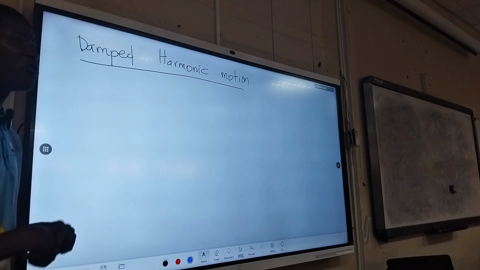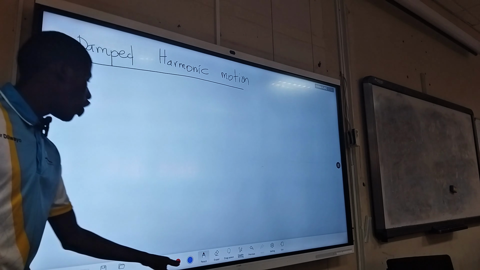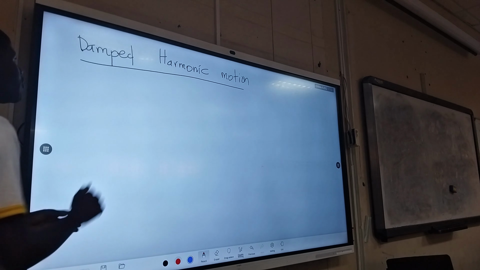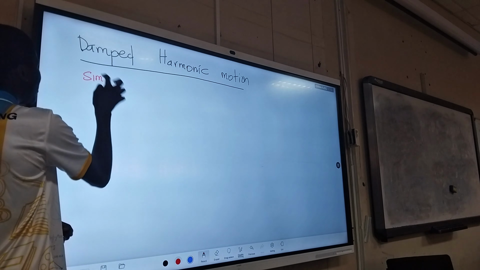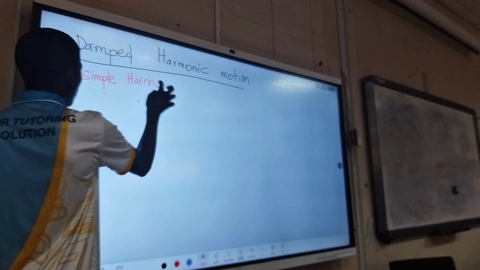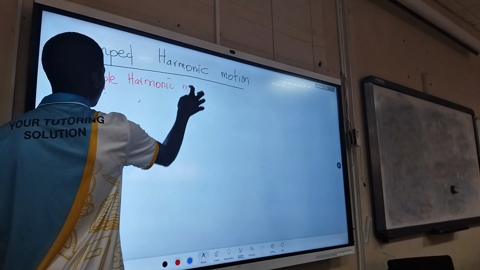How does damped harmonic motion differ from simple harmonic motion? We already know simple harmonic motion, all of us, right? We know simple harmonic motion.